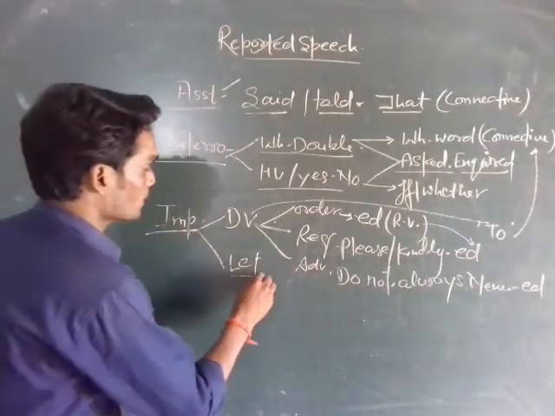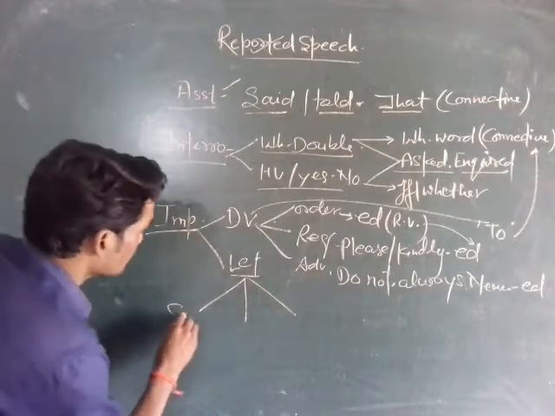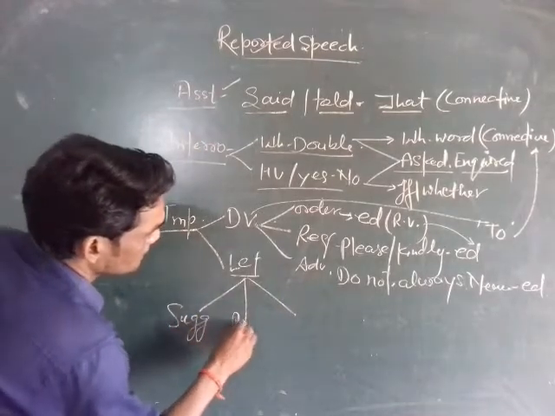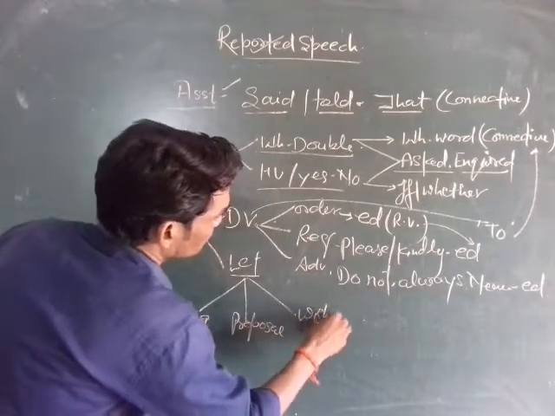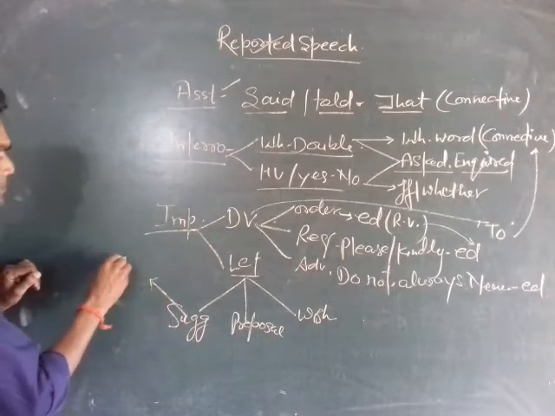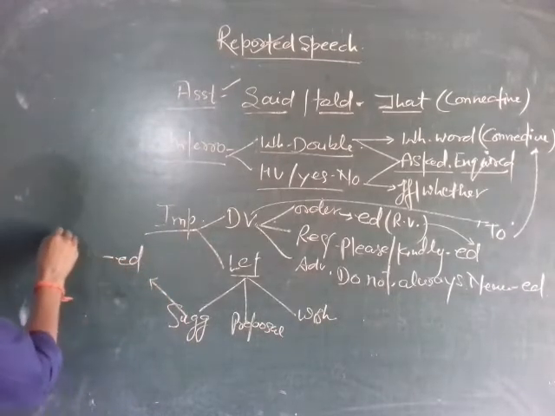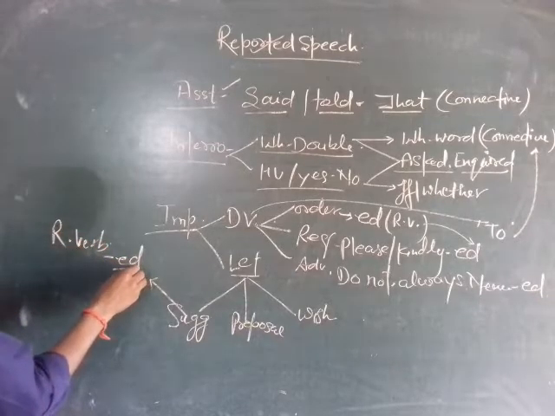Okay students, let shows suggestion, proposal and wish. If we find a suggestion in the reported speech, then we use suggested as a reporting verb.